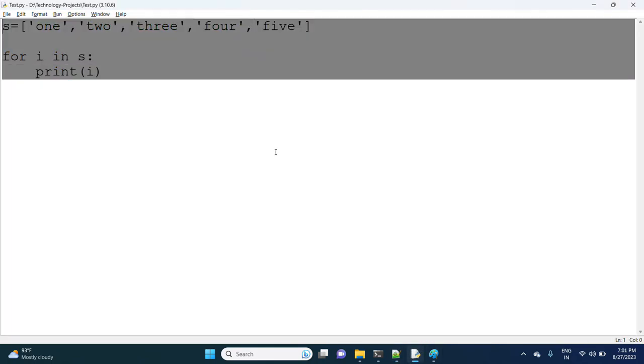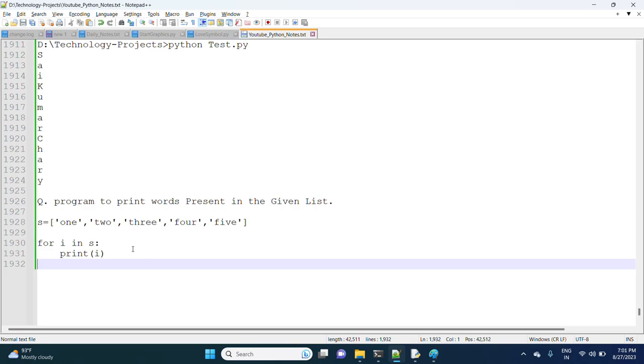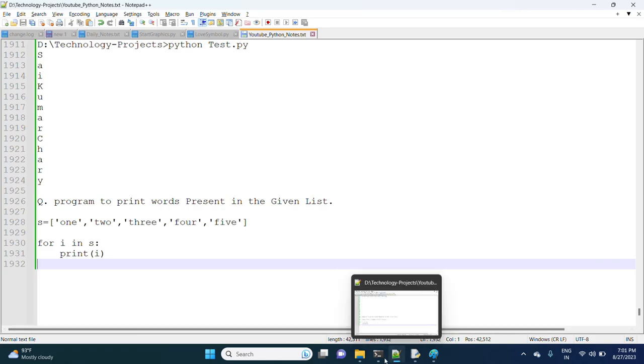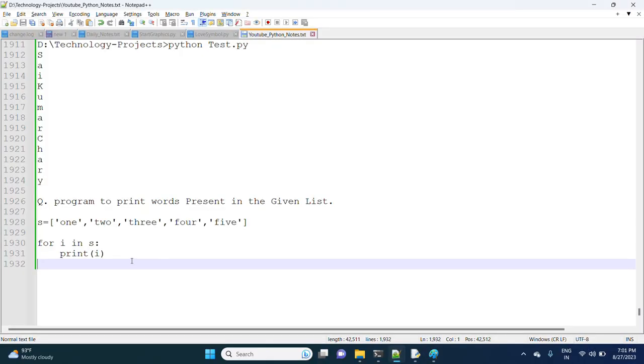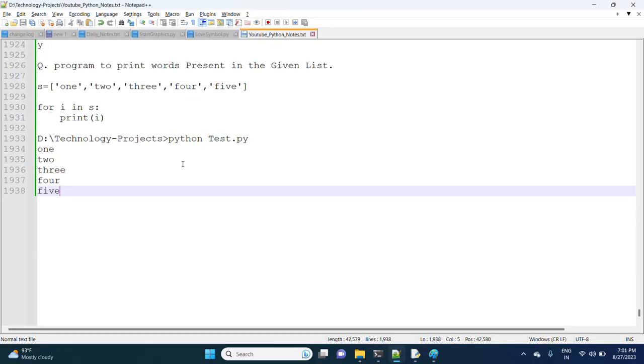Don't think that programs are very lengthy. In front of you, I'm writing the program. You will not feel programs are lengthy. You just have to understand the requirement first. If the requirement is injected into your brain, automatically you will start writing code. There is no rocket science here. Don't think programming is very simple either. First of all, you have to be confident with the concepts and basics.